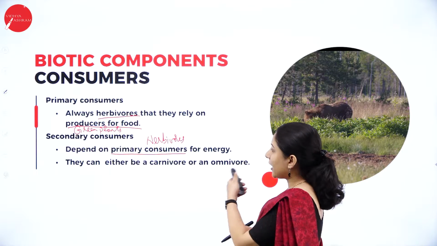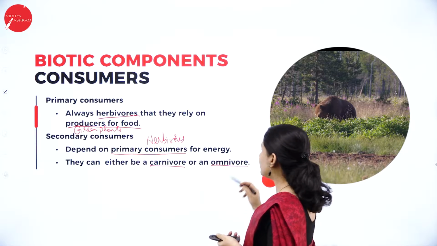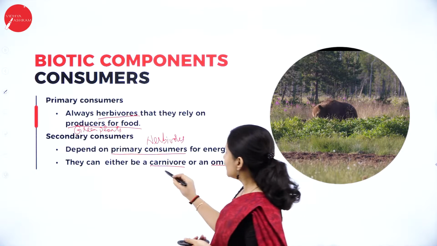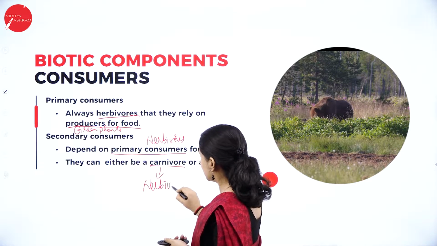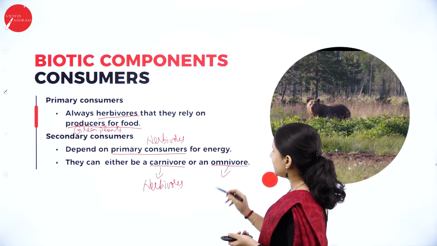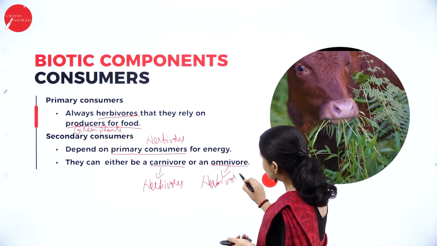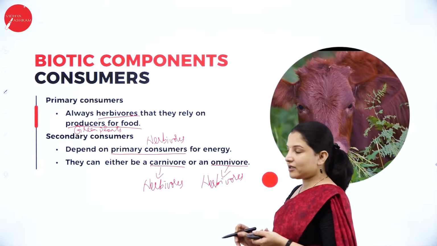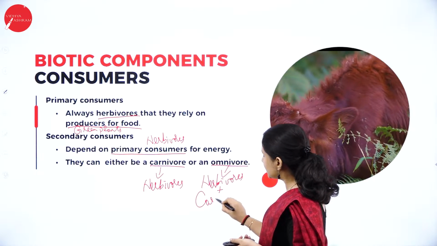So here, the secondary consumer can be either carnivorous or omnivorous. Carnivorous means those which feed on the herbivorous animals, that is, the plant-eating animals. Omnivorous animals means those which feed on both the herbivorous animals, the plant-eating animals, as well as the carnivorous animals.